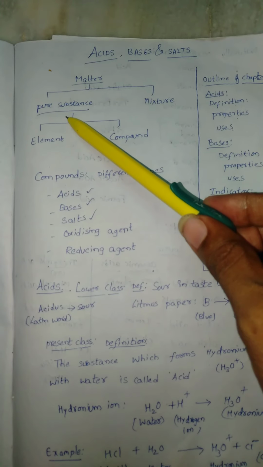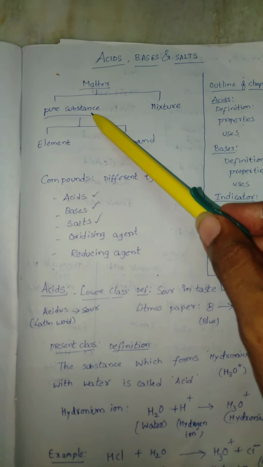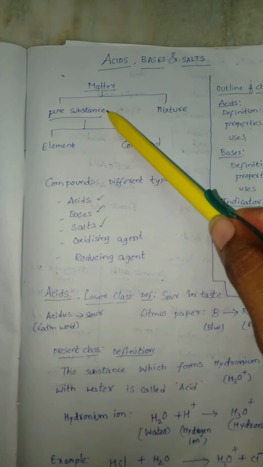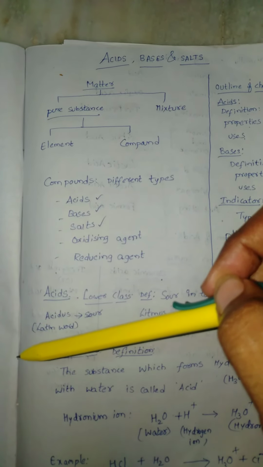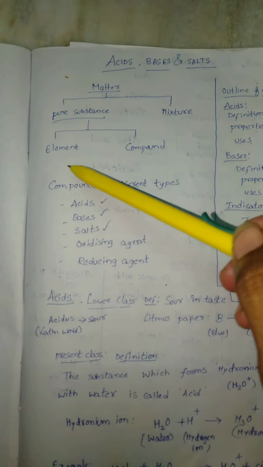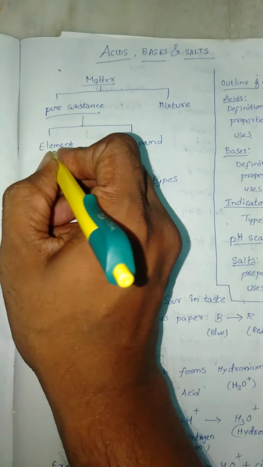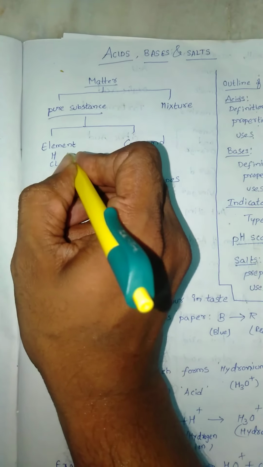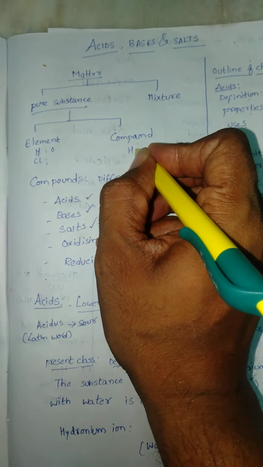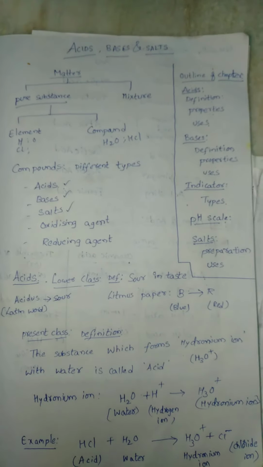This matter is again of two types: pure substance and mixture. Pure substance contains only one type of compound. This pure substance is again of two types: element and compound. Elements are like hydrogen, helium, lithium, chlorine, oxygen. They are said to be elements. Compound means a combination of elements like H2O, HCl. The combination of elements is said to be a compound.